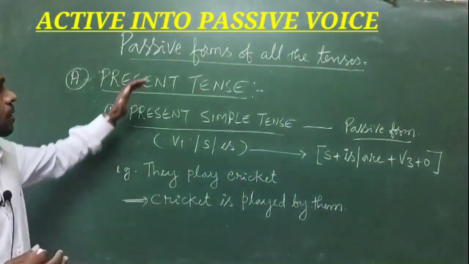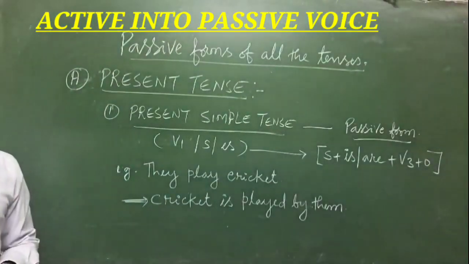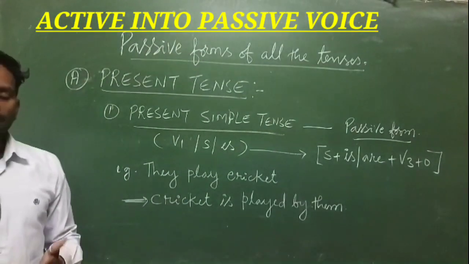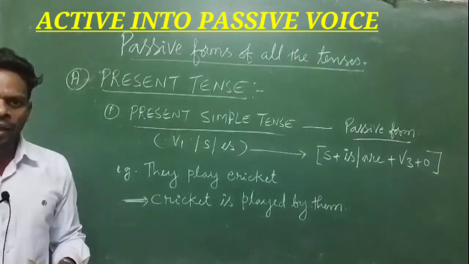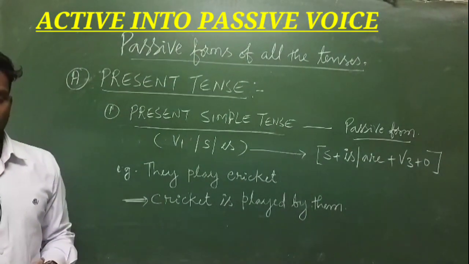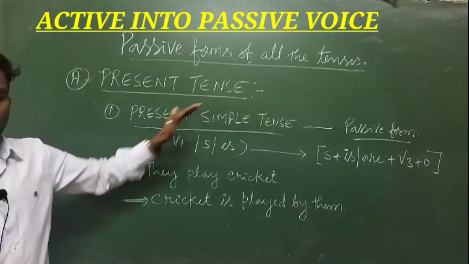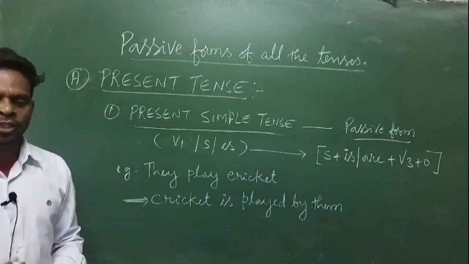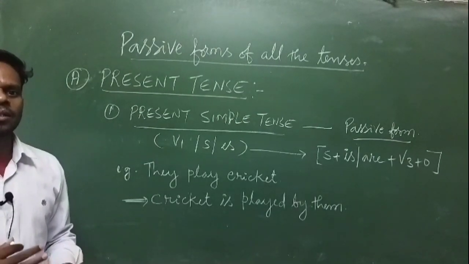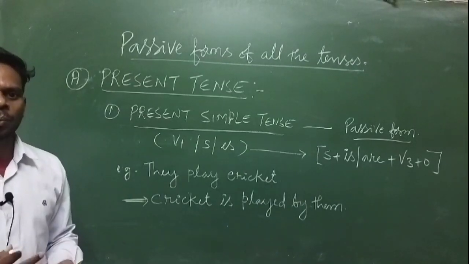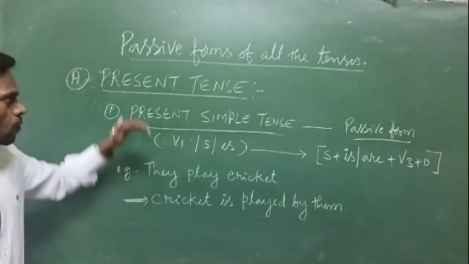Now let's see the passive forms of all the tenses. As all of you know, there are three types of tenses: present tense, past tense and future tense. So first we'll begin from the present tense. Each tense is further divided into four categories: present simple tense, present continuous, present perfect and present perfect continuous tense. So first we'll begin with present tense.